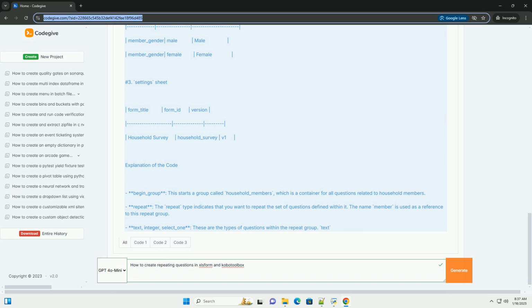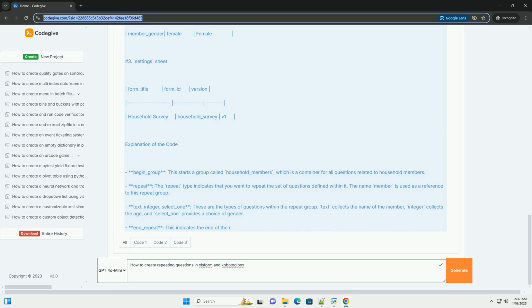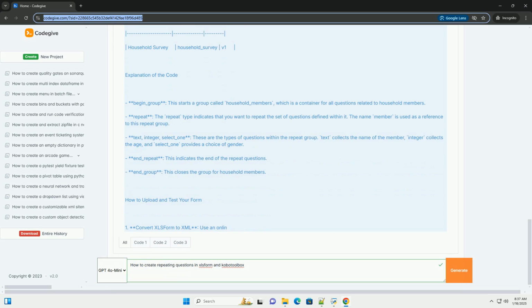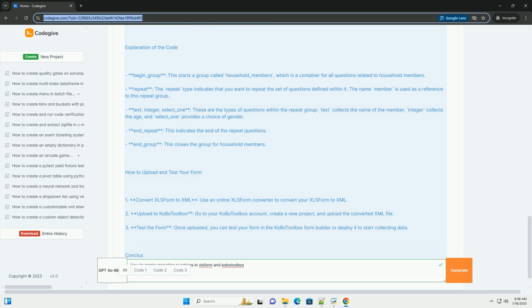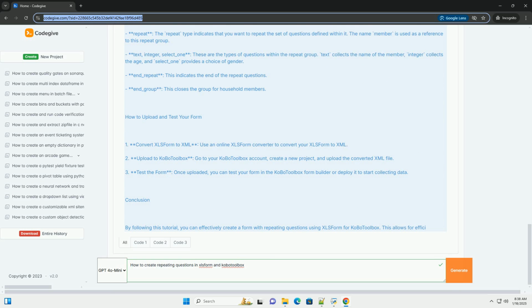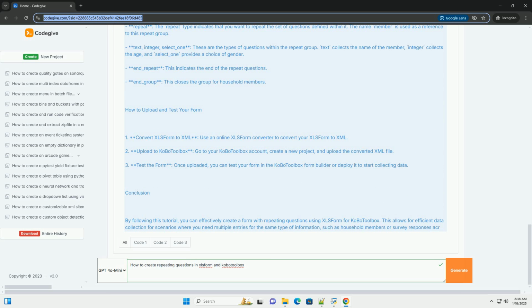Step-by-step tutorial on creating repeating questions in XLSForm. 1. Understanding the structure. A repeat group allows you to ask the same set of questions multiple times. Each instance of the repeat can capture data separately.